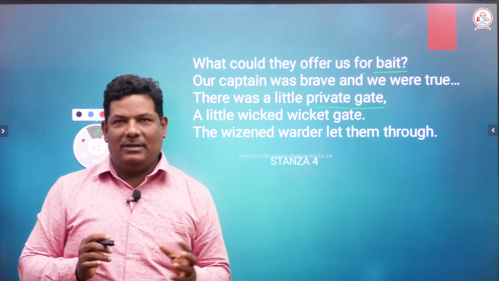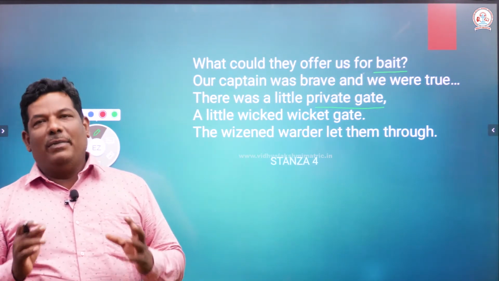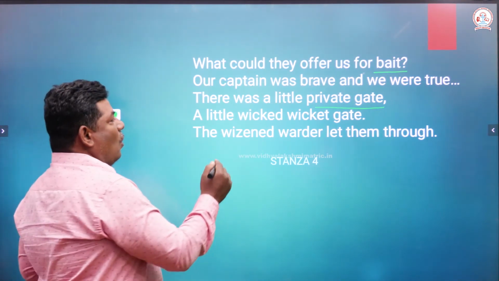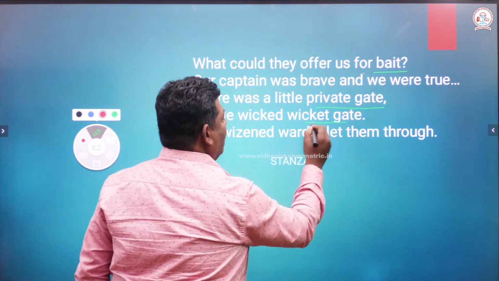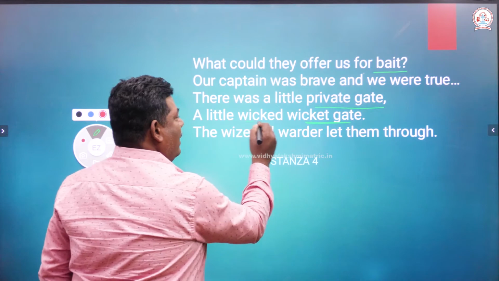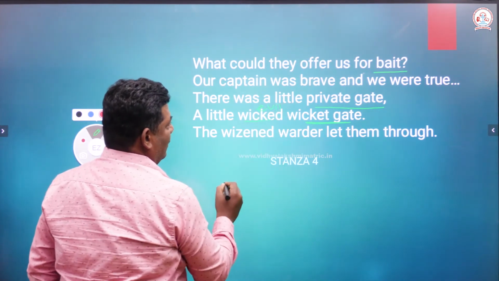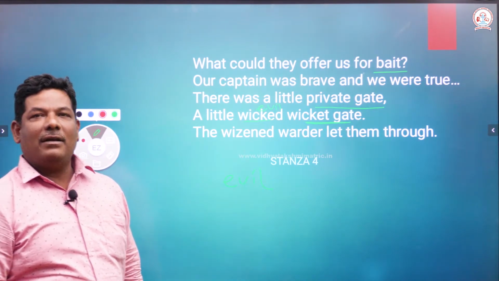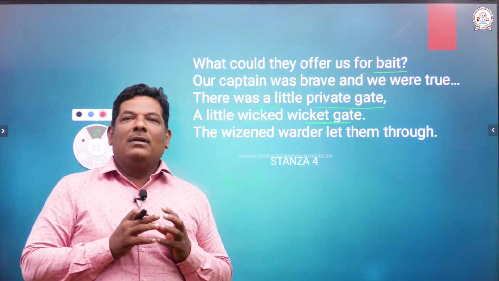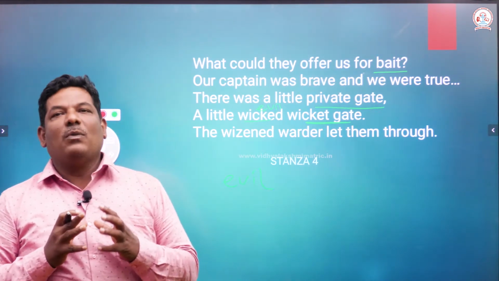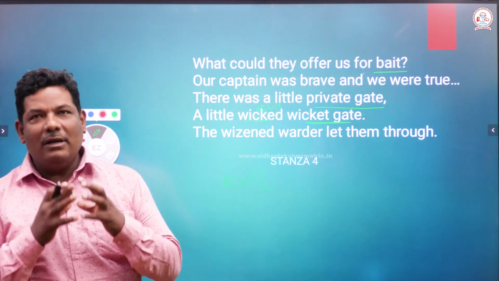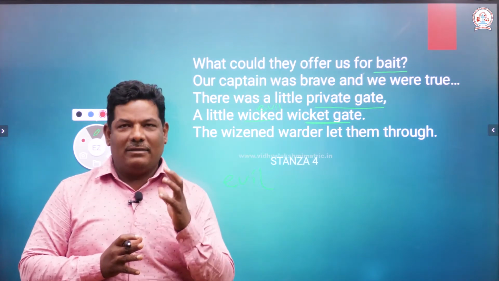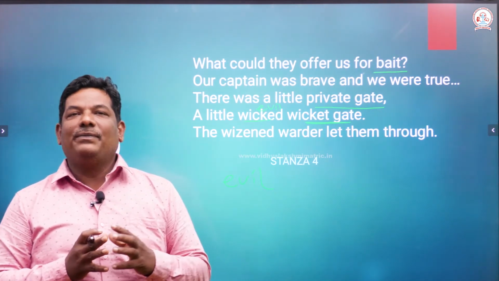It is not the main entrance. It is usually behind the building, right? There was a private little gate. A little wicket gate. Wicket gate, small gate. Wicket is evil. Evil gate, right? So the narrator calls this particular small private gate an evil gate, a wicked gate. Why does he call it that? There's a reason. Let me tell you later.